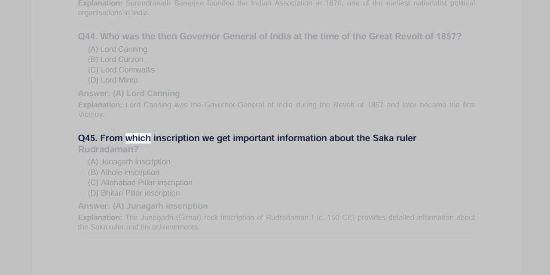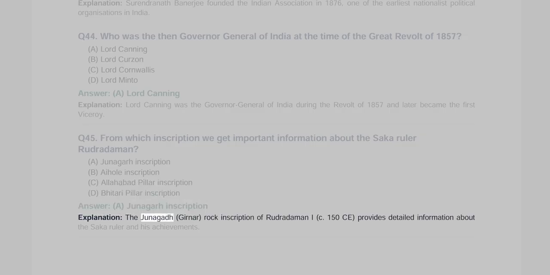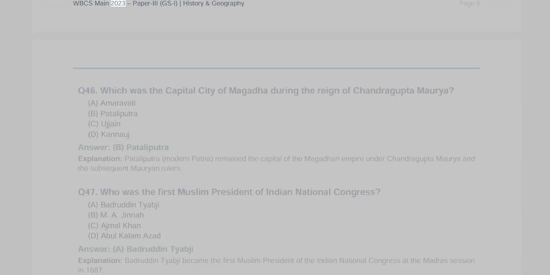Q45. From which inscription do we get important information about the Saka ruler Rudradaman? A. Junagadh inscription, B. Aihole inscription, C. Allahabad pillar inscription, D. Bhitari pillar inscription. Answer A. Junagadh inscription. Explanation. The Junagadh, Girnar, rock inscription of Rudradaman I, c. 150 CE, provides detailed information about the Saka ruler and his achievements. Page 9, WBCS Main 2023, Paper 3, GSI, Vertical Bar, History and Geography.